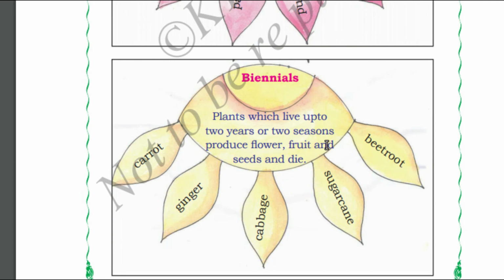Once you place a seed into the soil, the seed will become a plant, the plant will turn into a flower, the flower will turn into fruit, and in the fruit we can see a seed. Eventually the plant dies in 2 years or in 2 seasons. For example, carrot, ginger, beetroot.